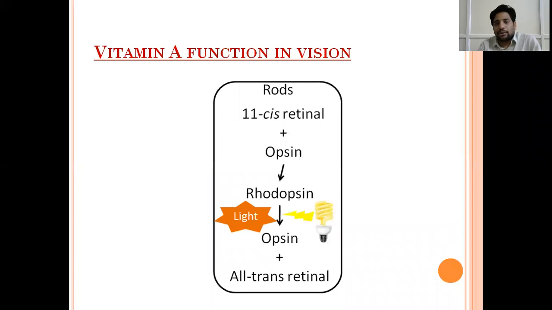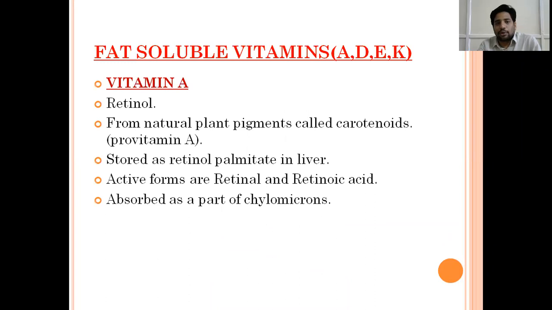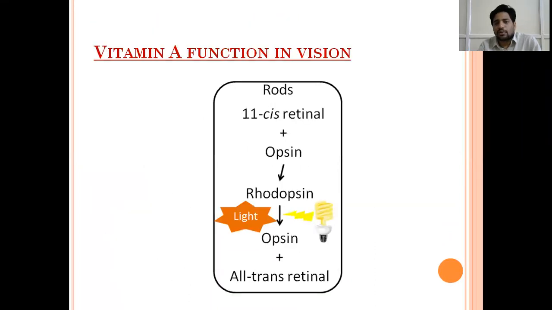In vision, what happens is, in rods, this is retinol. Retinol is nothing but an isomer of retinol. It combines with opsin, the protein which is already there in rods. They form rhodopsin. Whenever we see light, the rhodopsin is broken into opsin and all trans retinal. During the process of breaking, an electric charge is produced, which is transmitted through the optic nerve from the eye to the brain.